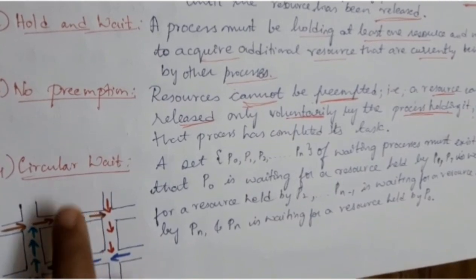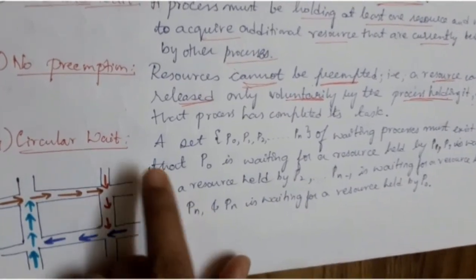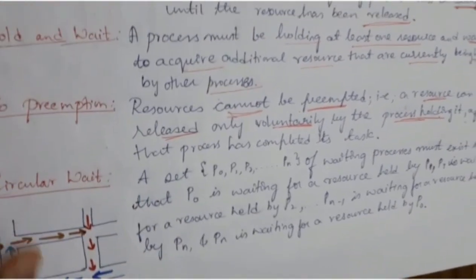Next, circular wait condition. It is the last condition to be satisfied to say that it is in a deadlock. Circular wait is nothing but an extension of the hold and wait condition.